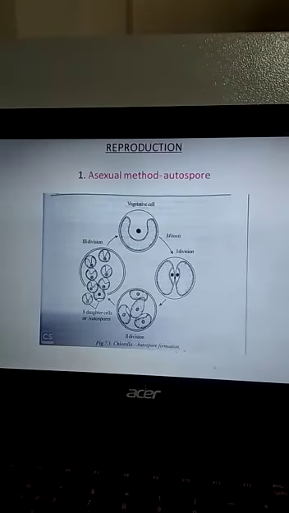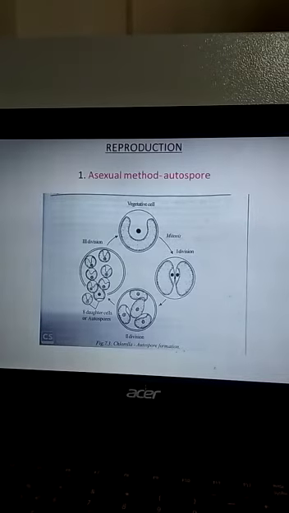Next, the method of reproduction. It reproduces only by the asexual method, by autospores. There is no sexual reproduction. What is meant by autospore?